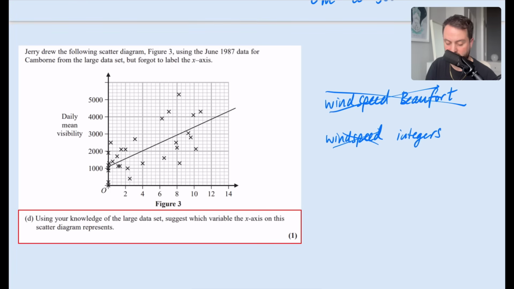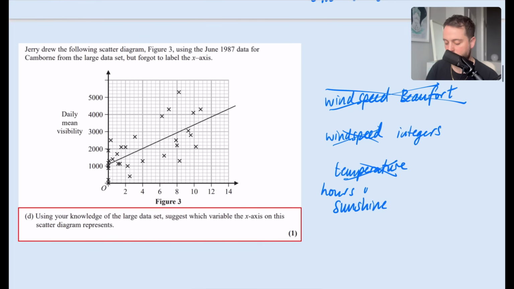Now, this is not going to be temperature. It might have been temperature, but the reason it's not is because it's June and there's loads of days where it's like freezing. So it's not going to be temperature. Most of the data is between 0 and 12. I think this looks like a good case of it being the amount of sunshine. We can actually just say the word sunshine, and that would be enough to get this, but it should obviously be the total hours of sunshine per day. So I'm going to say it's the hours of sunshine per day.